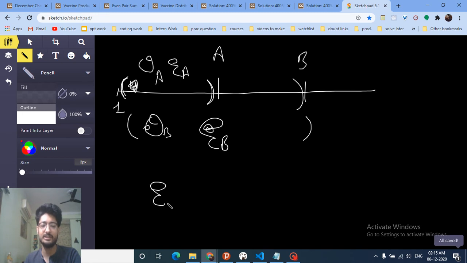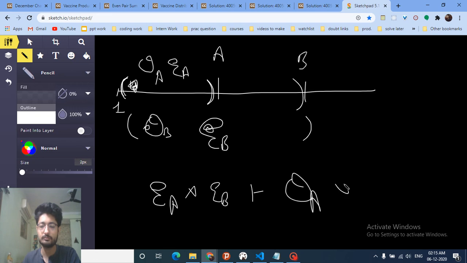So the answer is, because for every even number I can choose every even number, EA into EB plus, because for odd numbers in A range we have to pair with every odd number in the B range. So odd of A into odd of B, and that's the whole logic part of this problem.